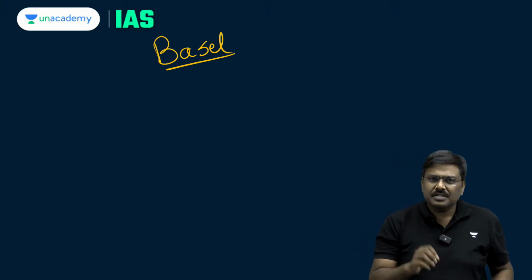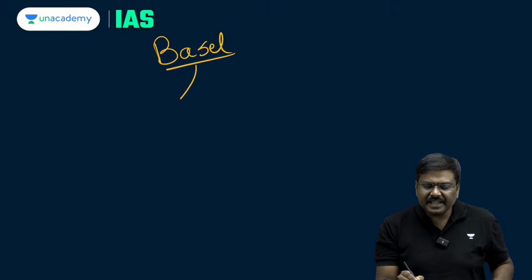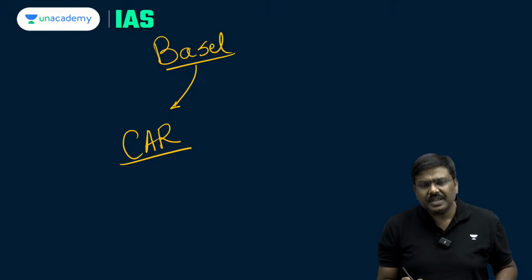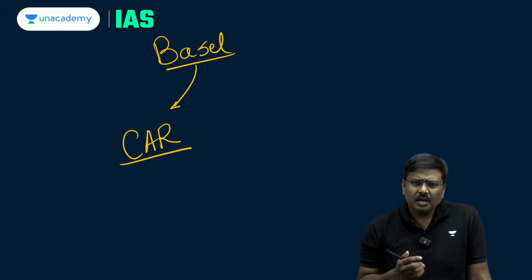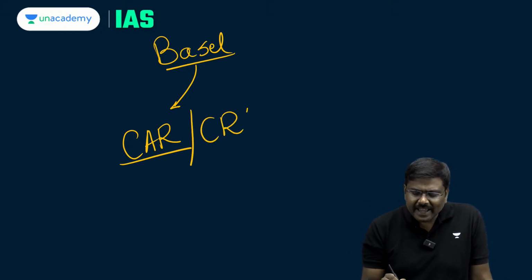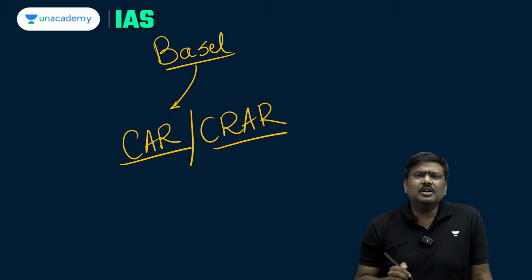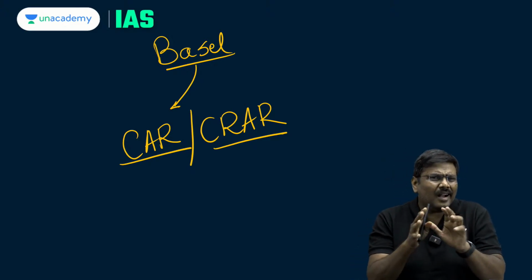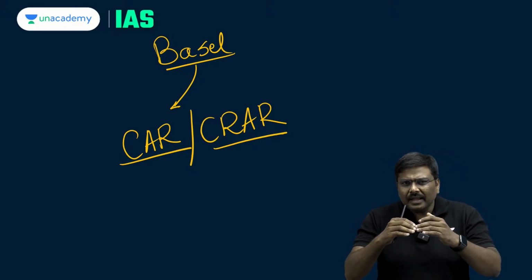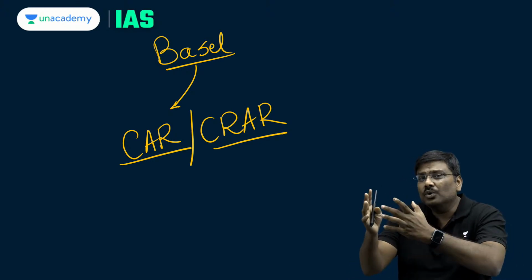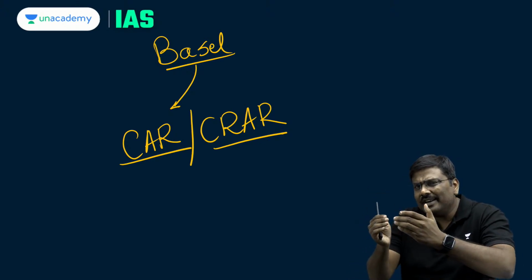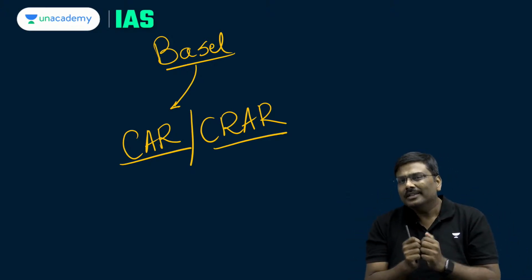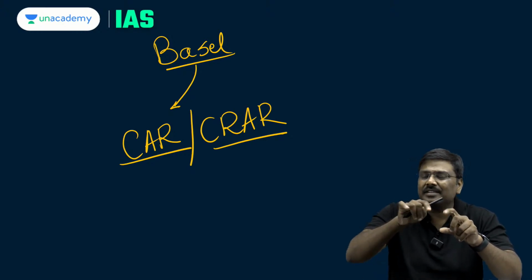Under Basel 3 guidelines, there is one provision which mentions that we are supposed to maintain a certain amount of capital adequacy ratio, CAR, or else this is also mentioned as CRAR, capital to risk weighted assets ratio. Now what is the basic idea for capital adequacy ratio? A bank is in the process of issuing loans. What if the loans are not recollected by the bank? What if the loan becomes a loss making asset? There is a risk. This is called credit risk.